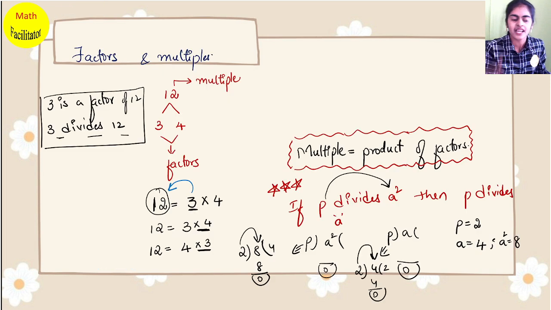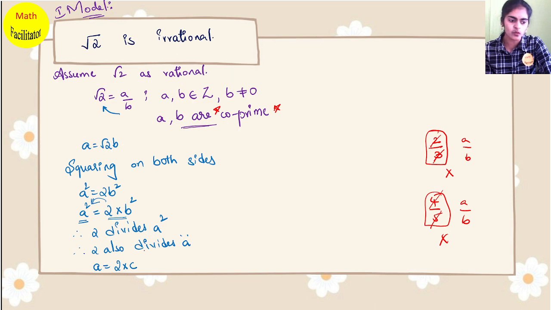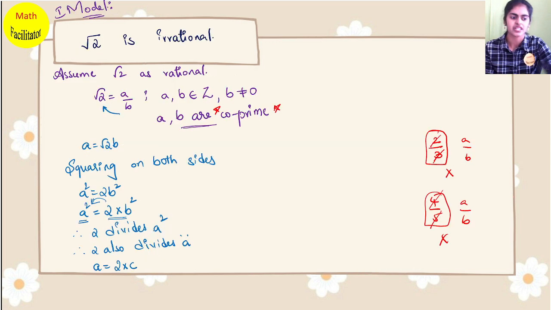When 3 is dividing 12, which means 3 is a factor of 12, I can write 12 is equal to 3 into some number. Here also the same. So 2 is dividing a, so I can write a is equal to 2 into c. Are you able to understand? So 2 also divides a, which means I can write a equal to 2 into some number.